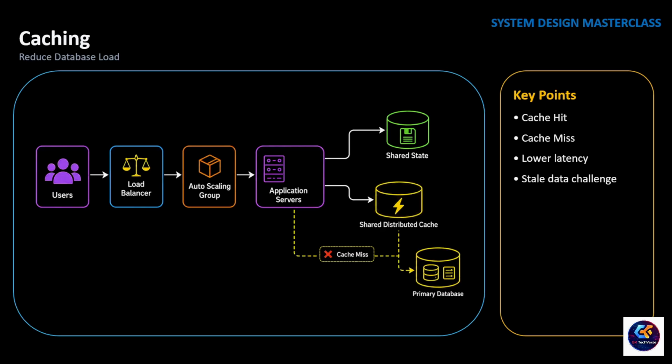But caching introduces a new challenge. What happens when the data changes? If the database is updated, but the cache still contains the old value, users may receive stale data. That's why production systems need a cache invalidation strategy, such as updating or removing the cached data whenever the underlying data changes. So caching is not just about making applications faster, it's about reducing unnecessary work for the database.